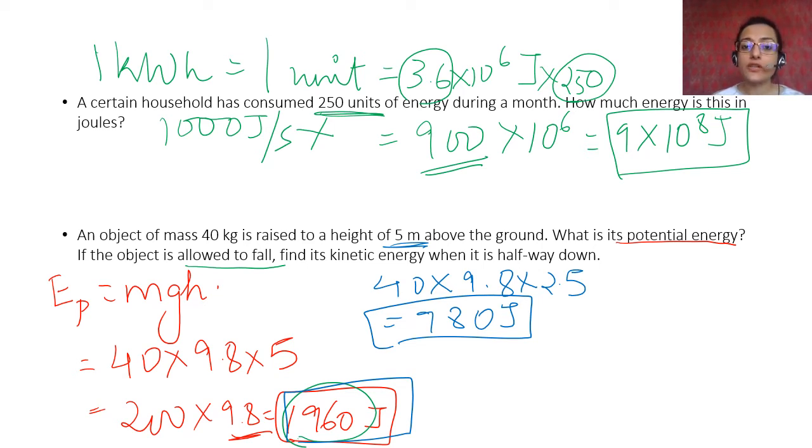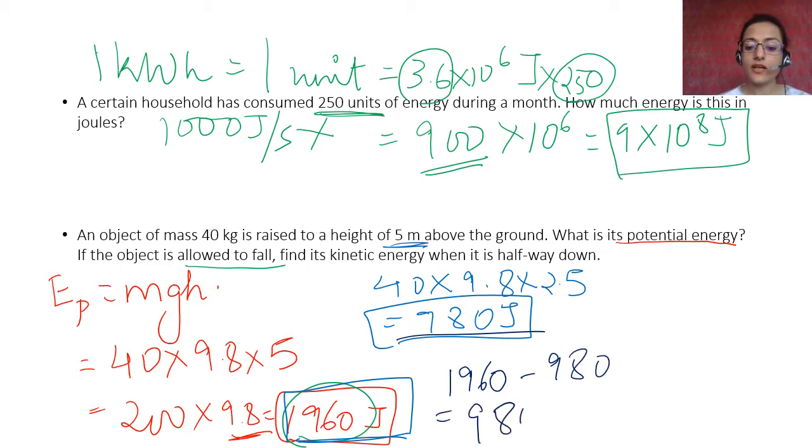And why have we calculated that? Why have we calculated potential energy instead of kinetic energy as is asked? Because now we can take the difference of the total energy 1960 and the potential energy halfway down.